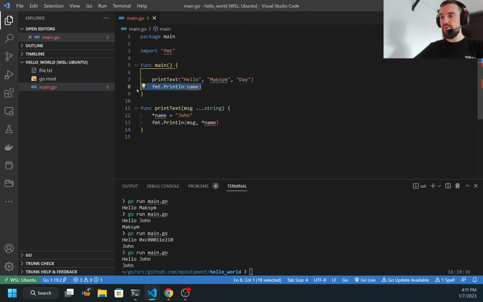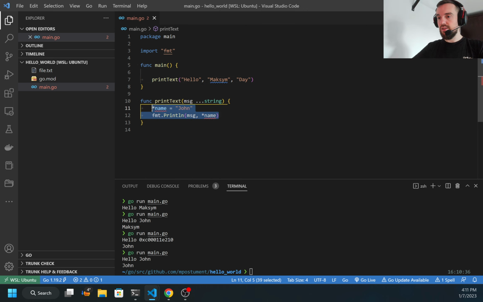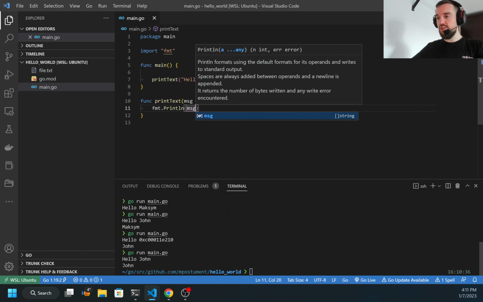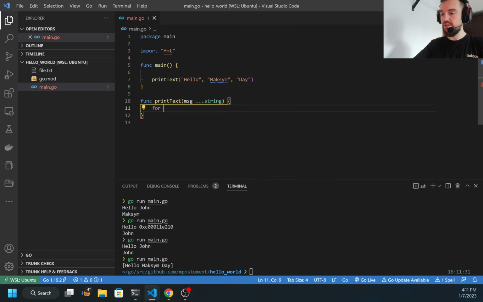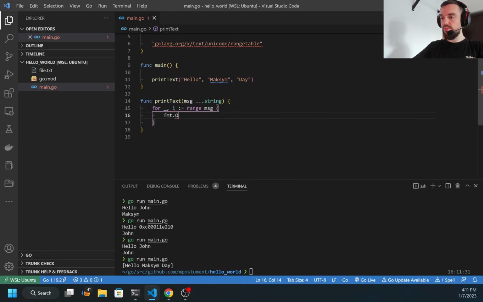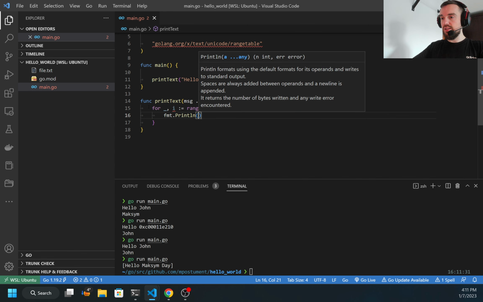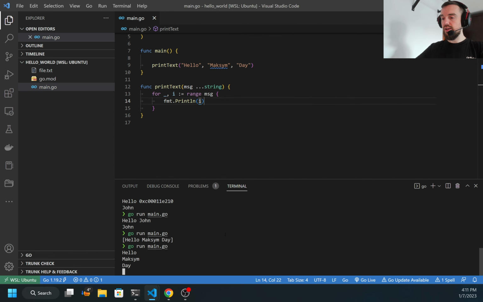And if I try to print my message, as you may see, this is the type of slice of strings. So if I want to get values individually, I need to loop through them, through the range messages, and I would print this i. Now I can run the code and I got all the parameters.